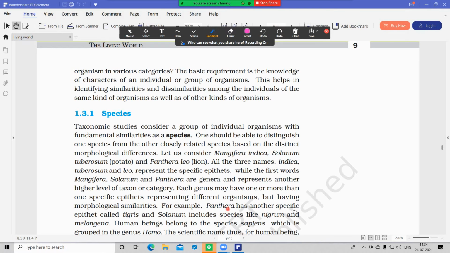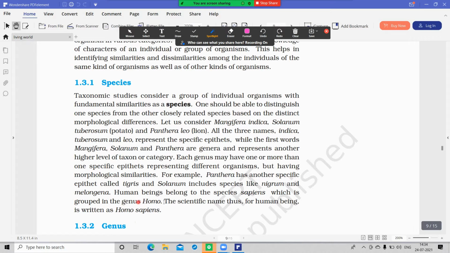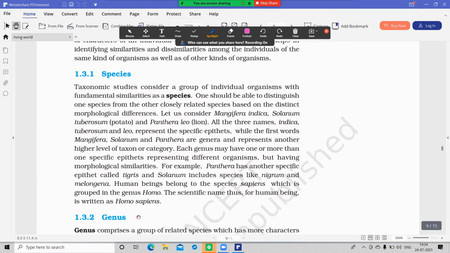For example, Panthera has another specific epithet, tigris. Solanum has other specific epithets, nigrum and melongena, but they have the same morphological similarities. What is the scientific name of human beings? Homo sapiens. Here sapiens represents the species, whereas Homo represents the genus.